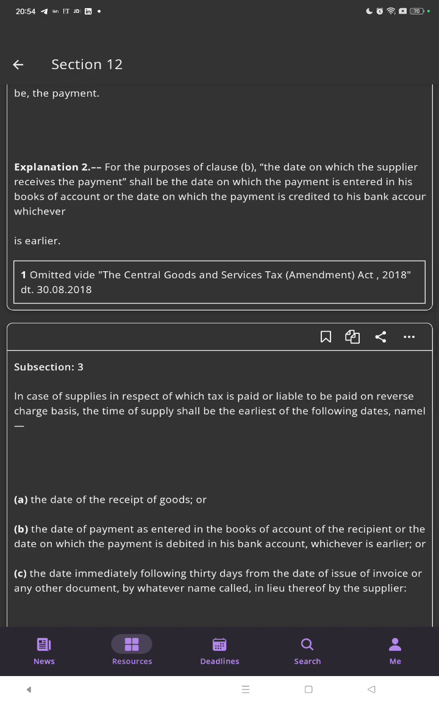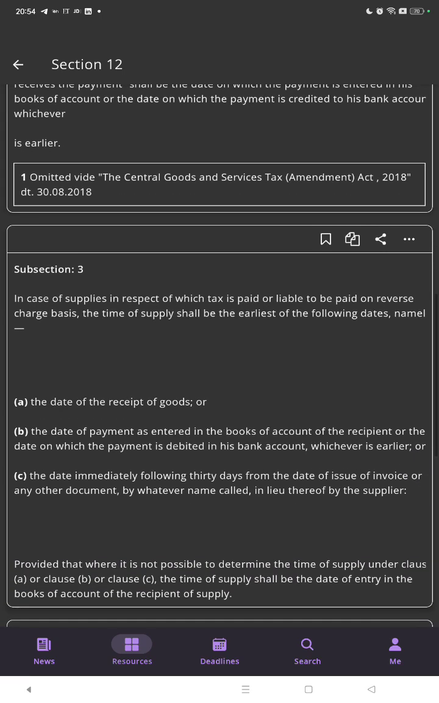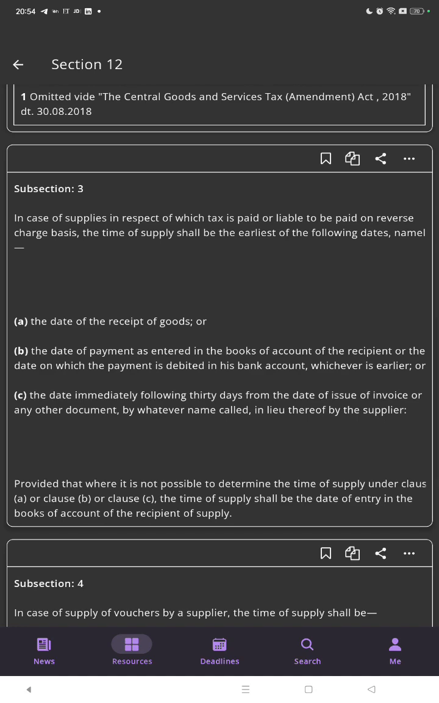Subsection 3: in the case of supplies in respect of which the tax is paid or liable to be paid on the reverse charge basis, the time of supply shall be the earliest of the following dates, namely, the date of receipt of the goods, or the date of payment as entered in the books of accounts of the recipient or the date on which the payment is debited in his bank account, whichever is earlier, or the date immediately following 30 days from the date of issue of invoice or any other document, by whatever name called, in lieu thereof by the supplier,